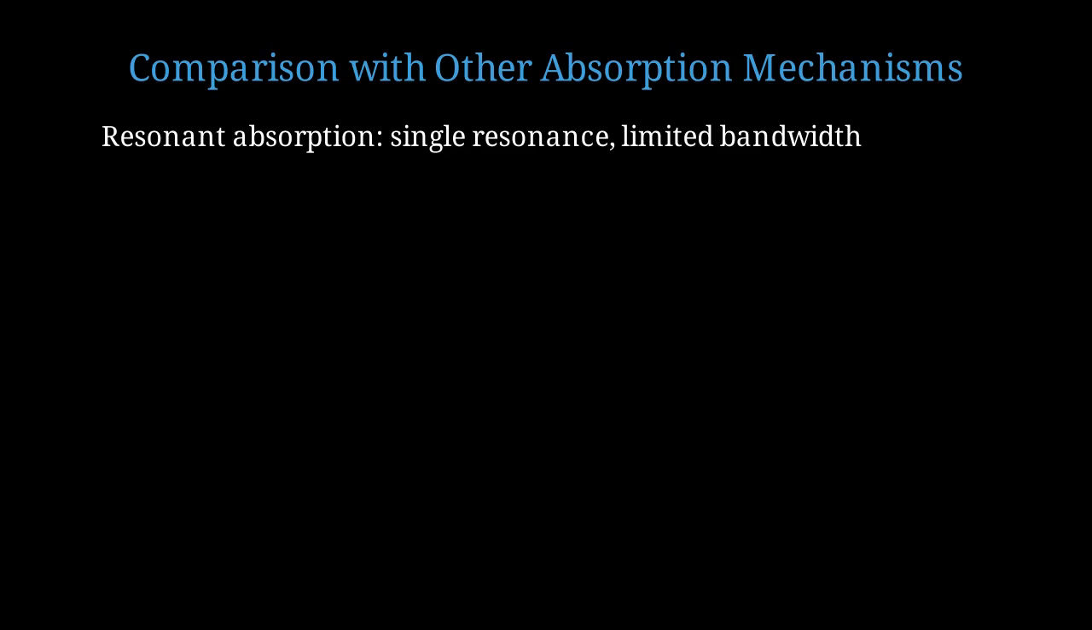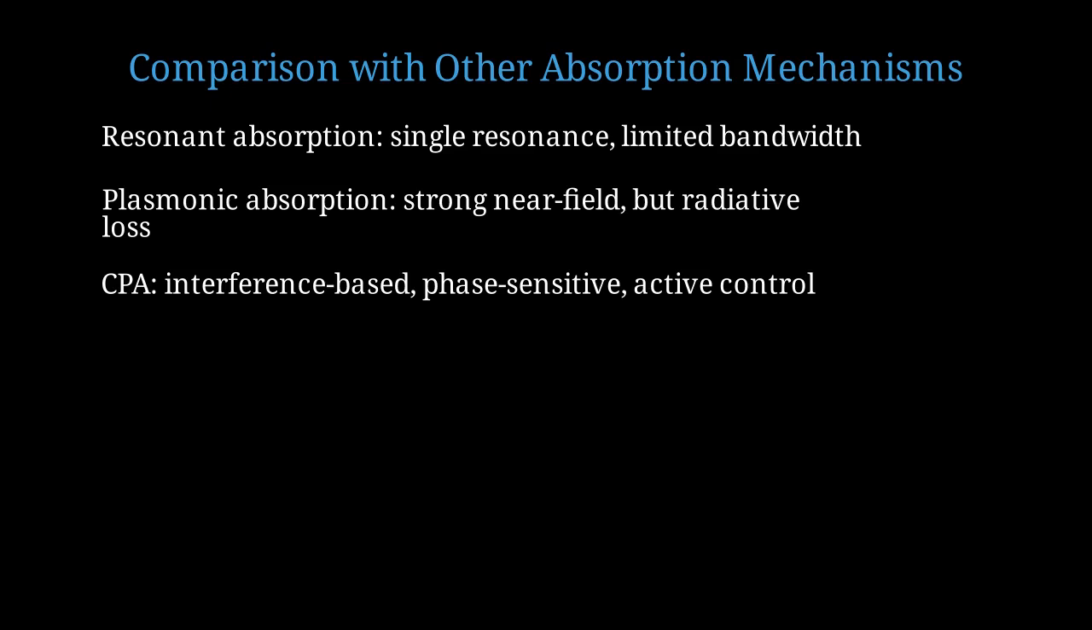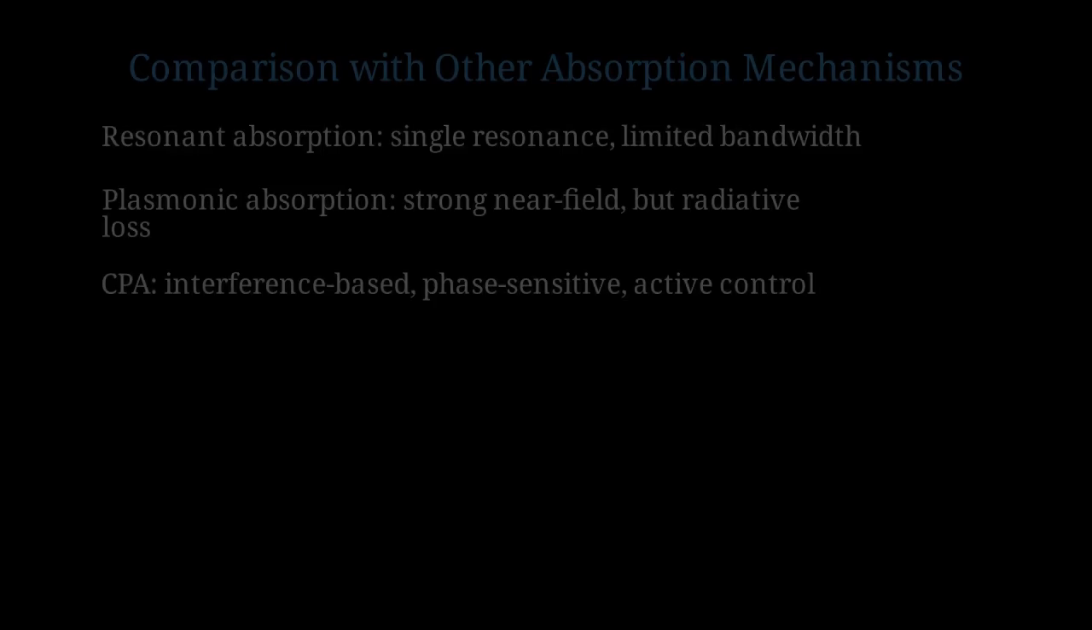Let's compare CPA with other absorption enhancement mechanisms to appreciate what makes it unique. Traditional resonant absorption uses a single cavity or resonance. It can be strong but is typically limited in bandwidth and requires thick structures. Plasmonic absorption exploits strong near-field enhancement but suffers from radiative losses that limit efficiency. CPA is fundamentally different. It uses interference, is phase-sensitive, and allows active control simply by adjusting the incident phase.